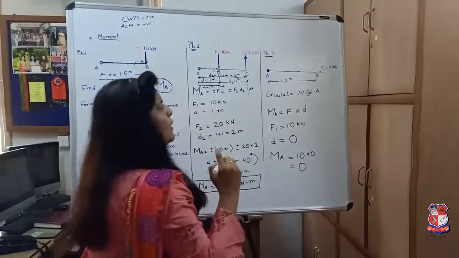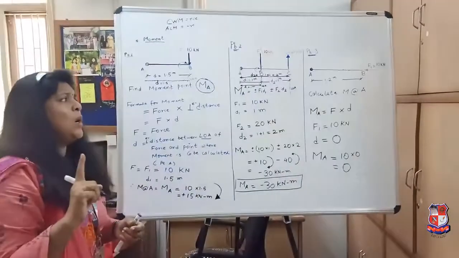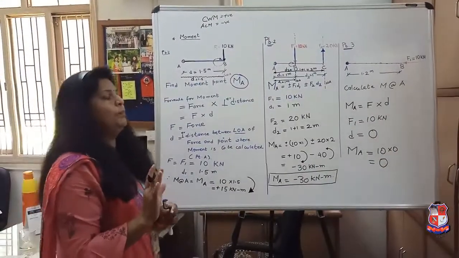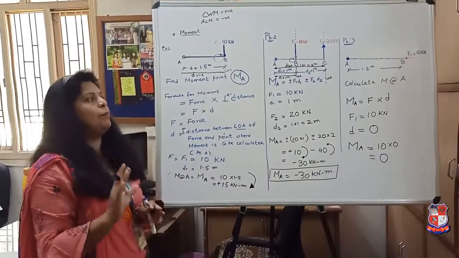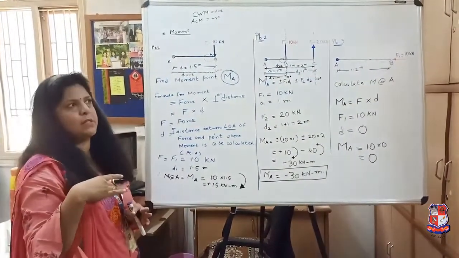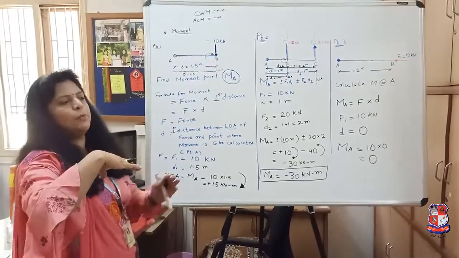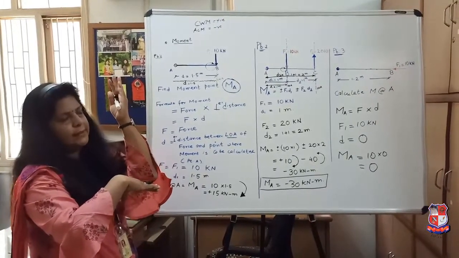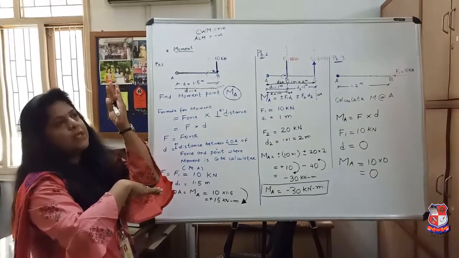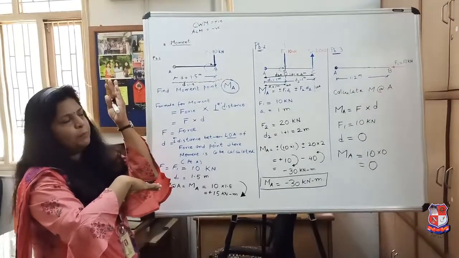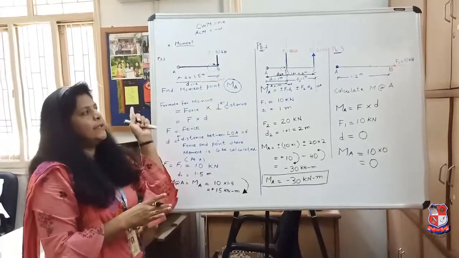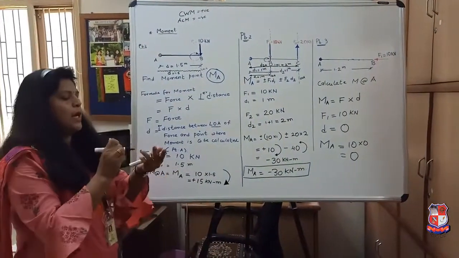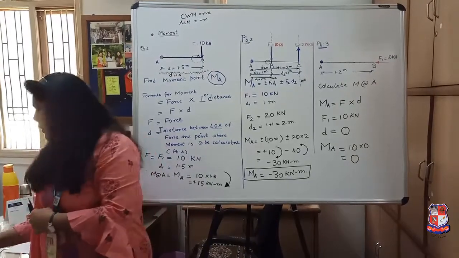Okay? This is very important because students think that it is 10 into 1.2, but no. It cannot be because 1.2 is not a perpendicular distance. Force is horizontal. So perpendicular will be vertical. We will require a vertical distance. Okay? So the distance value will be 0. Second important point. The line of action of the force is coinciding with the point A. So it is not going to rotate. It is going to bring a linear motion.